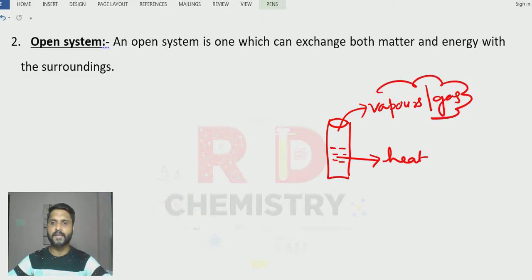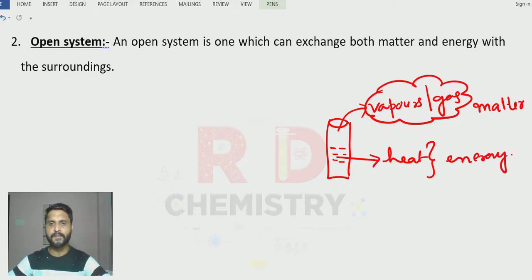These vapors or gases are called matter, and the heat is called energy. So this open test tube is called an open system, which can exchange both matter and energy with the surroundings. Clear?